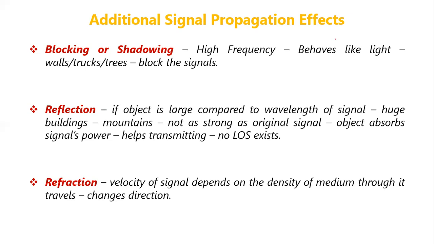In that case, if it is a relatively high frequency signal, the signal may pass through the particular object, but the signal's direction may get changed. This kind of distortion to the radio signal is called refraction.